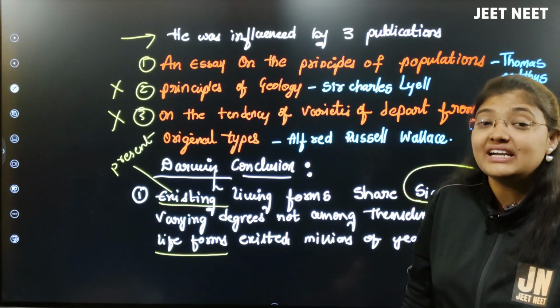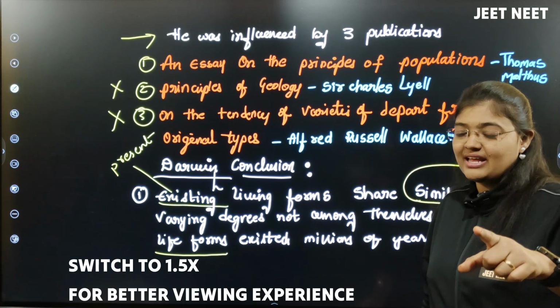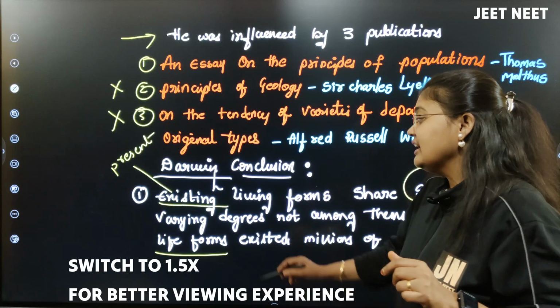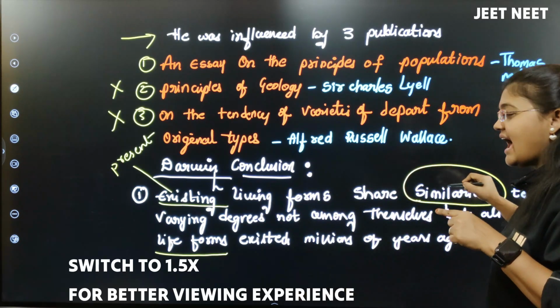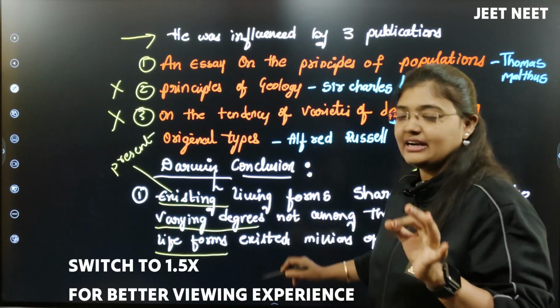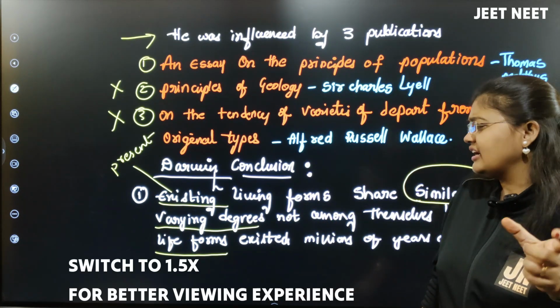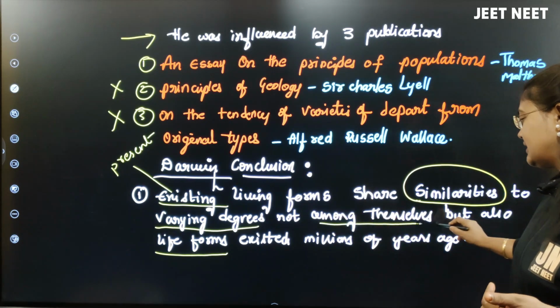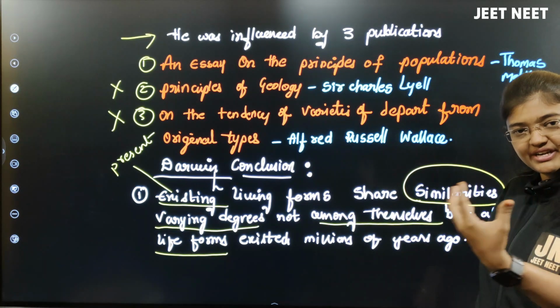I am trying to make you understand the NCERT lines. Please see the NCERT again and just write it as notes here, right? Present day species have a similarity with some different characters, meaning varying is nothing but some difference in the characters, not among themselves, not among the present day species.